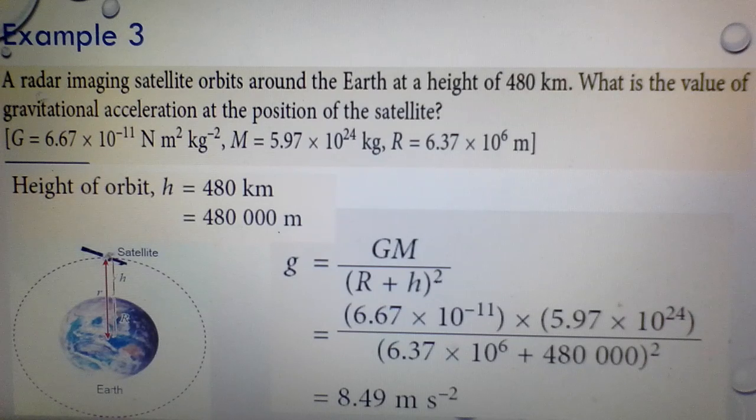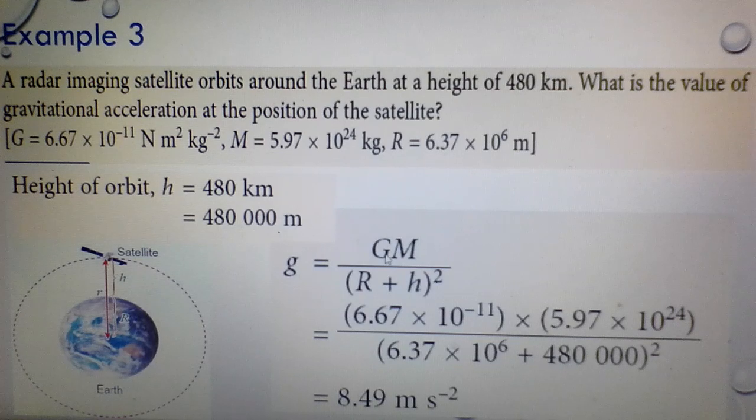Now example 3. A radar imaging satellite orbits around the Earth at a height of 480 kilometers. What is the value of gravitational acceleration at the position of the satellite? The height is given as 480 kilometers. You need to convert to meters because we use SI units in our calculation.